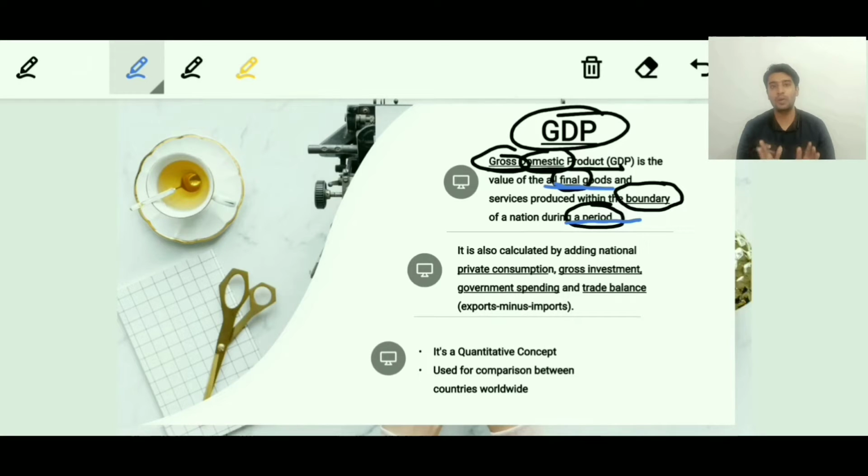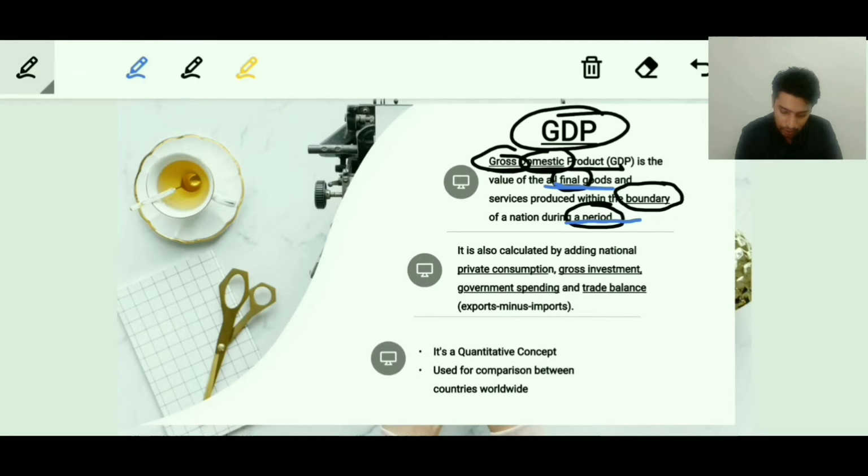But remember, it is always a certain period within which you try to measure the national income, and GDP to be precise. Apart from this, since we'll be looking at the previous year's questions in the later slides also, in one of your question papers they had also asked one more definition of the GDP. Let's try to understand this and read the second definition.